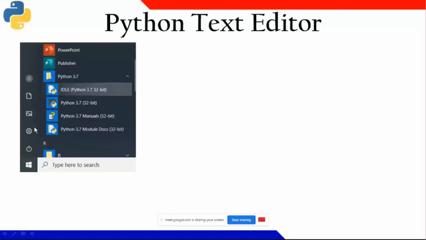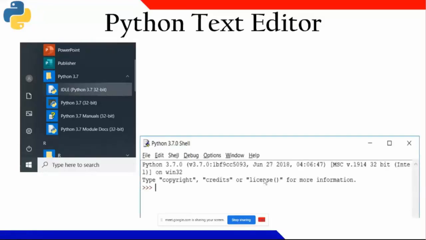The second one is a white background. The Python IDE is written. If you click this one, you will get such a window. Here you see all the things you were seeing earlier in the window with a black screen. This will be a white screen, and that same three greater than symbol will be there. This is called the prompt. What is the name of the prompt? This is called chevron.